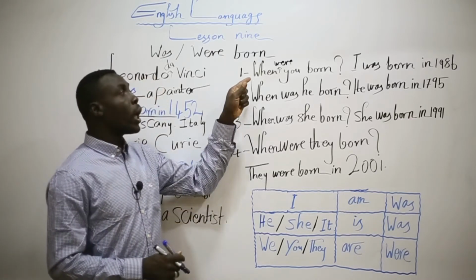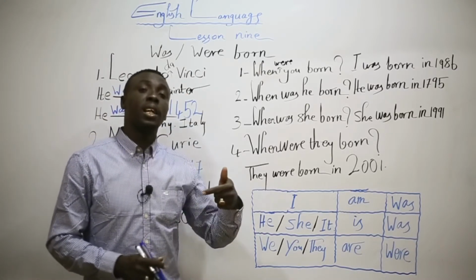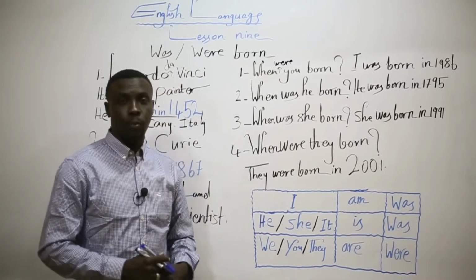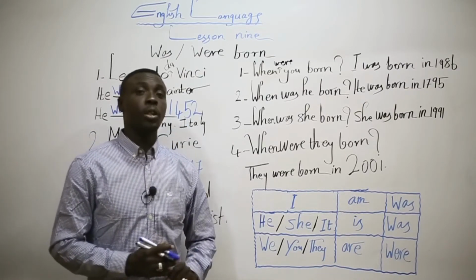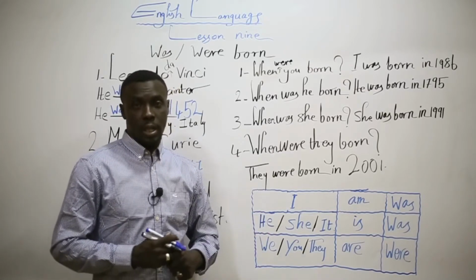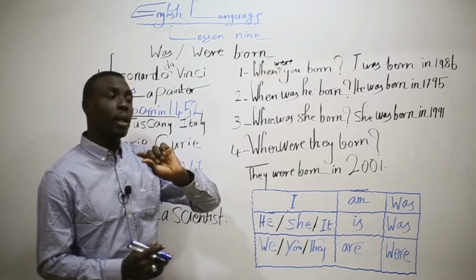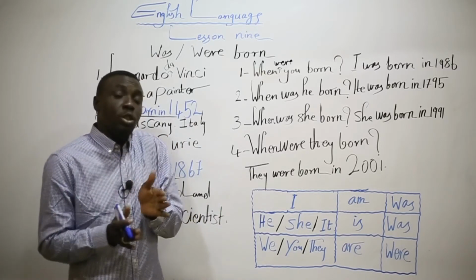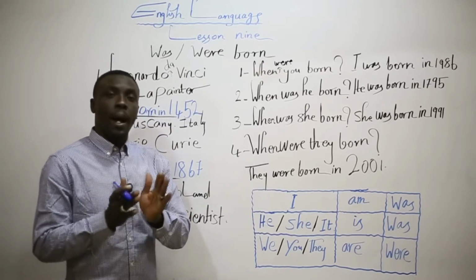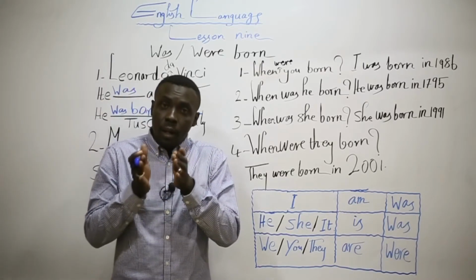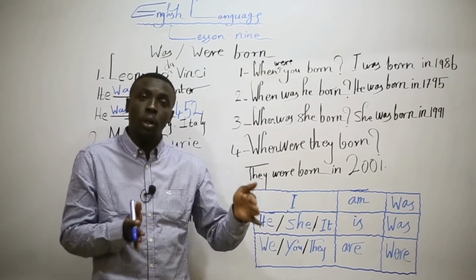So we use when, not where, to ask about the year that the person was born in. And we use where to ask about the place that the person was born in. So using was born and were born depends on the subject of the sentence. For example, am becomes was and are becomes were.